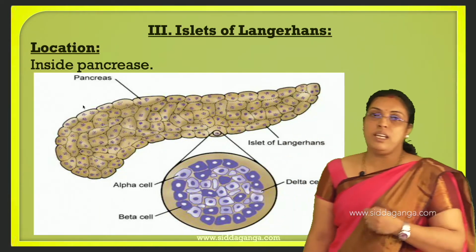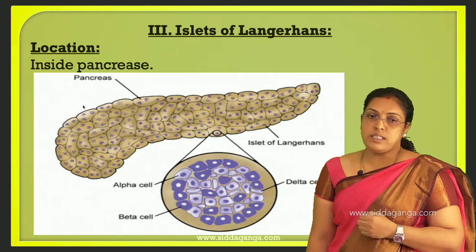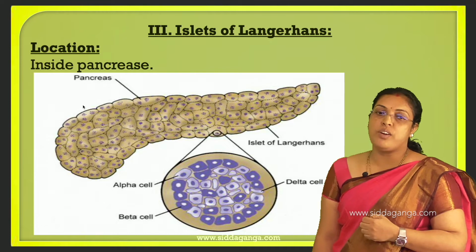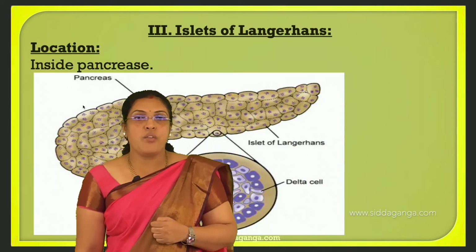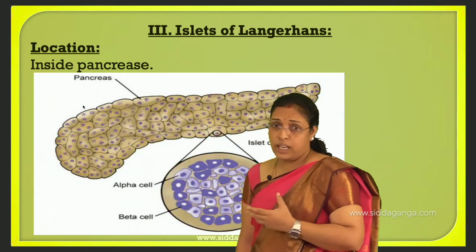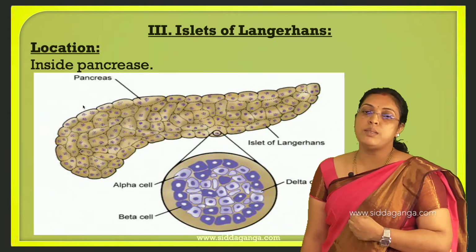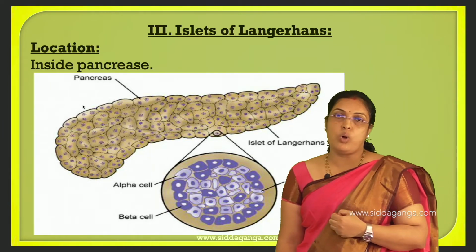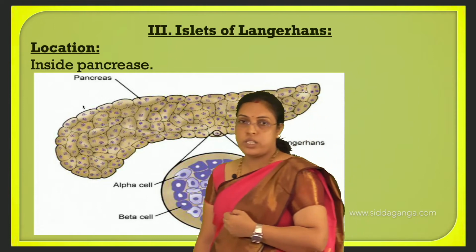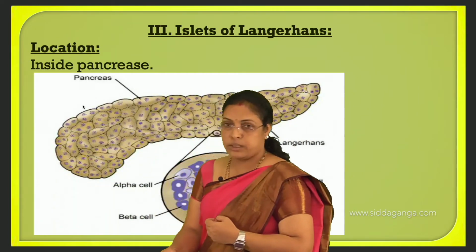When we take a transverse section, we see acini cells, and the alpha cells, beta cells and delta cells are called islets of Langerhans. In the islets of Langerhans we see three different types of cells: alpha cells, beta cells and delta cells. Alpha cells produce glucagon, beta cells produce insulin, whereas delta cells produce somatostatin.